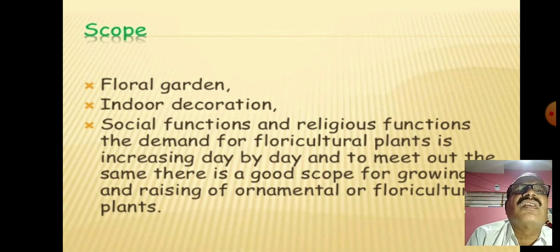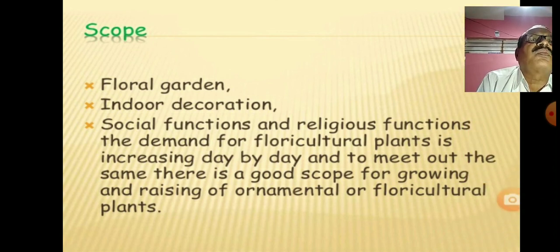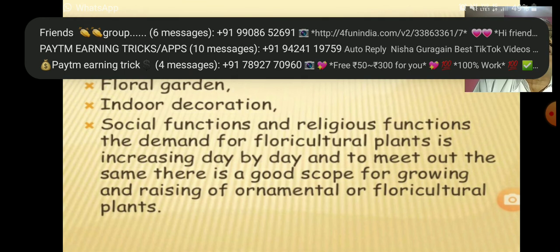And there are different floral gardens. These gardens produce flowers that are used for indoor decoration, social functions and religious functions, and the demand for floral produce and floral plants is increasing day by day.